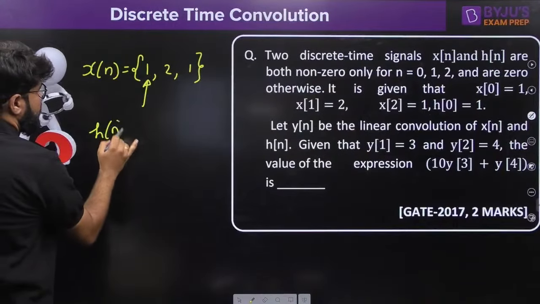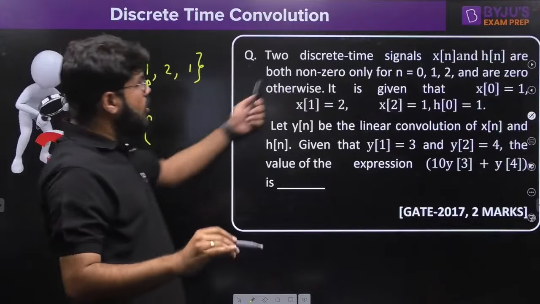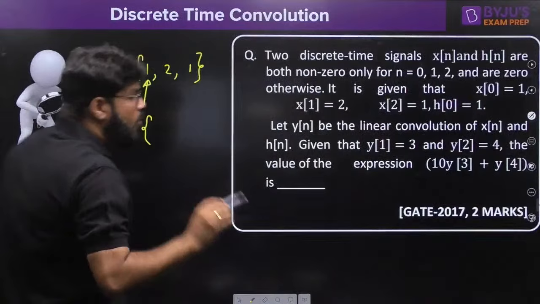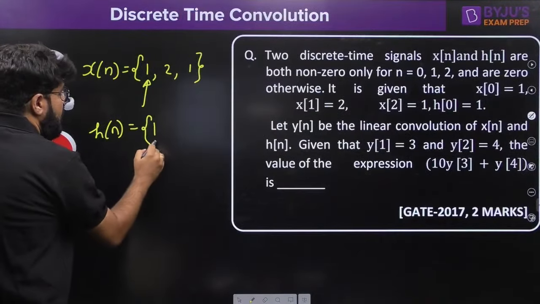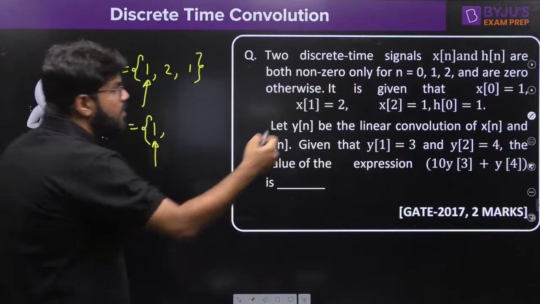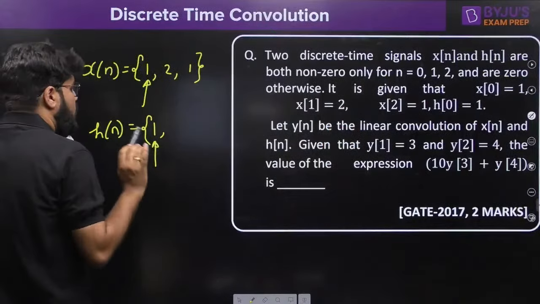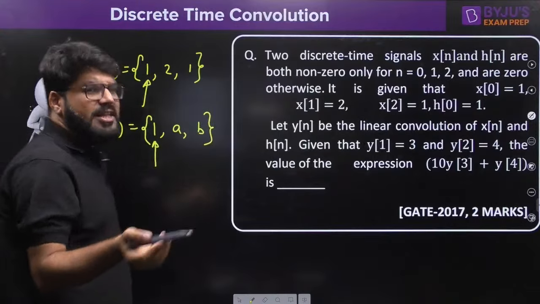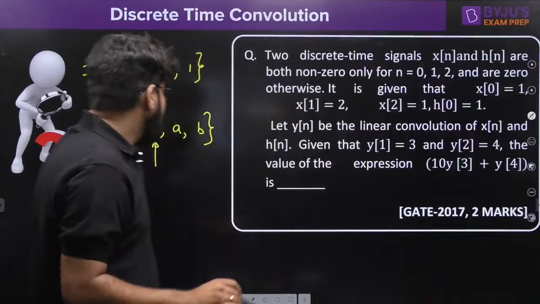What about hn? hn is also non-zero only for n equal to 0, 1, 2, but only h0 is given to me. The origin value is given, but what about h1 and h2? I don't know, so let's assume A and B. Let's assume, or you can write h1, h2 also. Let's assume 0, A and B, right?